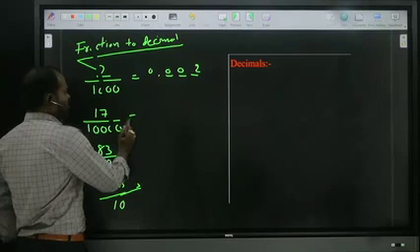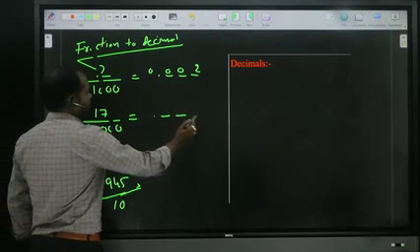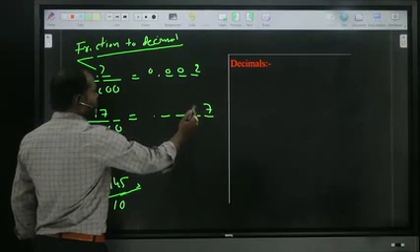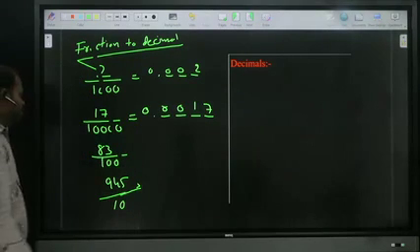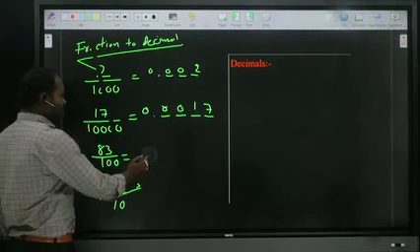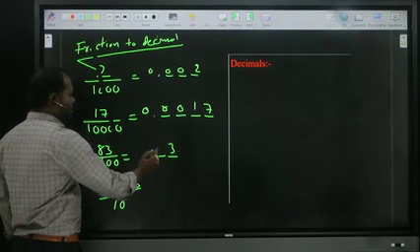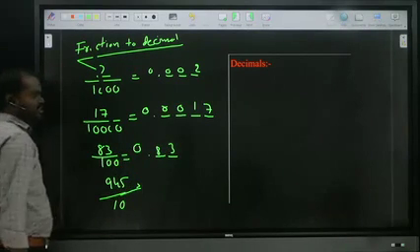So after point you will get 4 digits. 0.83, 2 zeros. So after point 2 digits, 0.83.